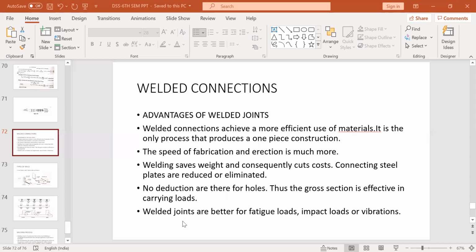But this is not the case in welded joints. So if you make an overall comparison between welded joints and bolted joints, welded joints are much ahead. In today's construction industry, welded joints are always preferred over bolted joints, unless it is absolutely necessary where welding cannot be done, then you go for bolted joints.